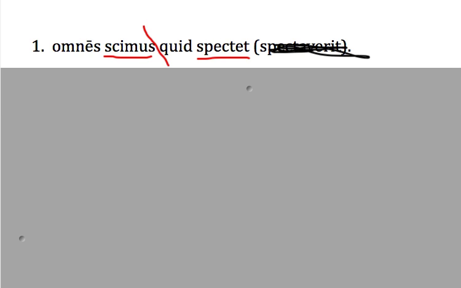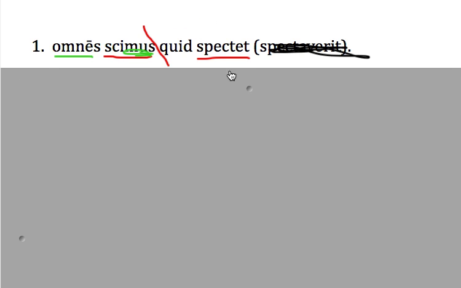Over here we have omne scimus. Notice the mus, which tells us the subject is we. And omnes here is going to actually be nominative, so it's we all. So we all know. Then over here we have quid, which can mean what, and then spectat, which means he is watching. So we all know what he is watching. That's pretty easy. We all know what he is watching.